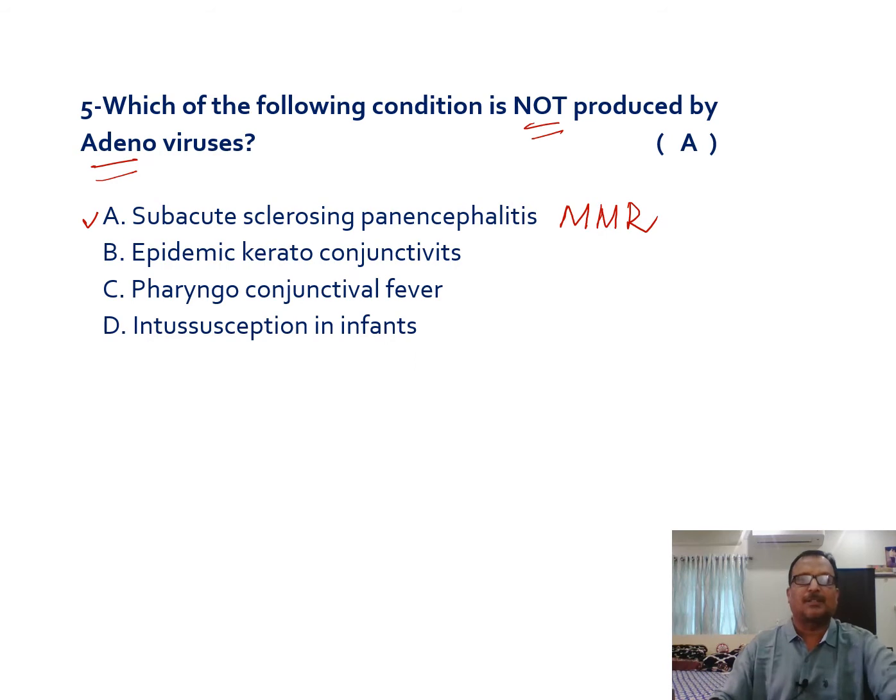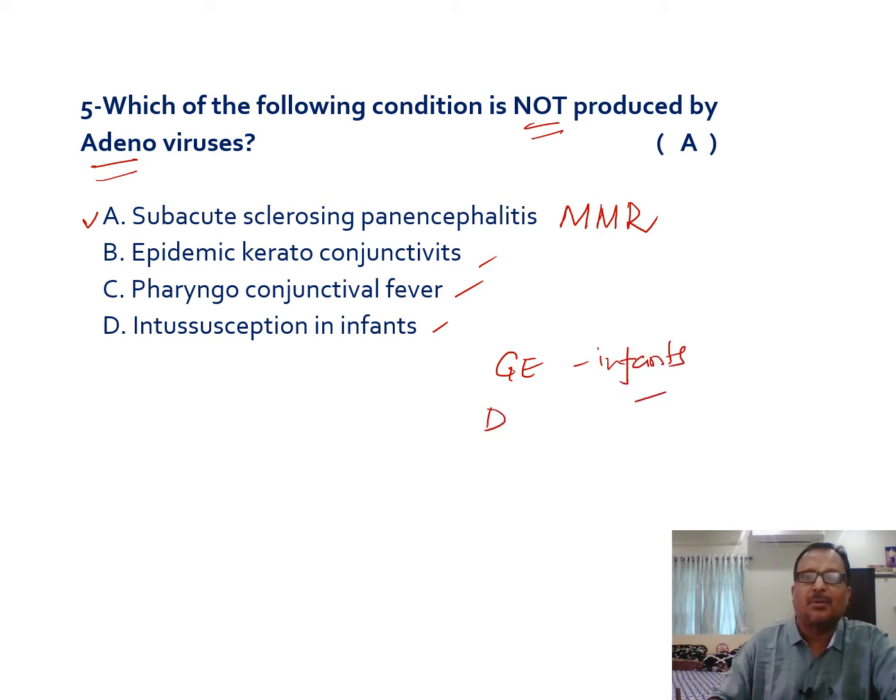Next, epidemic keratoconjunctivitis is produced by these viruses, and pharyngoconjunctival fever is also produced, and intussusception, especially after an epidemic of gastroenteritis. This is very common in infants.